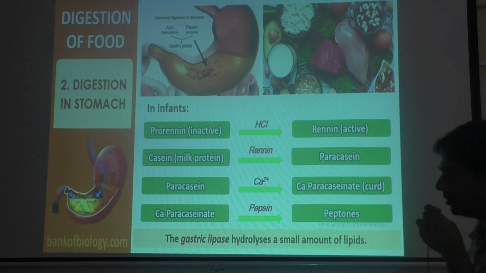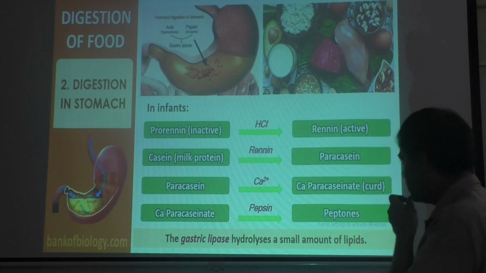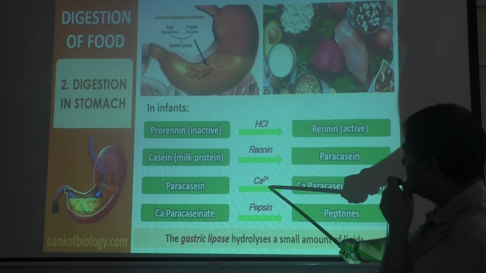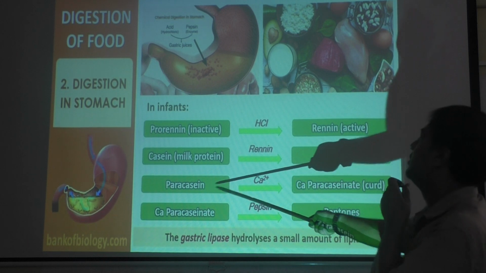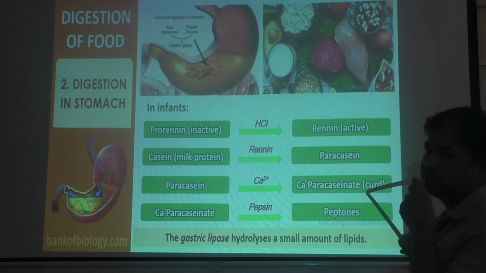It is converted to curd with the help of calcium ions, divalent calcium ions. You can see there, Ca2 plus. So calcium is required there. Calcium will convert paracasein into calcium paracaseinate, that is curd.